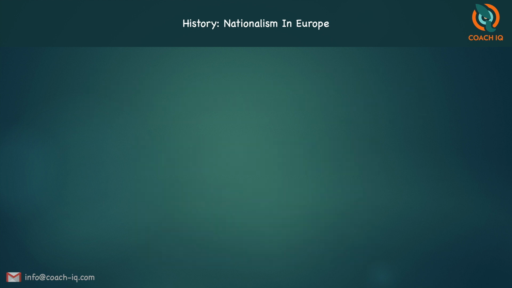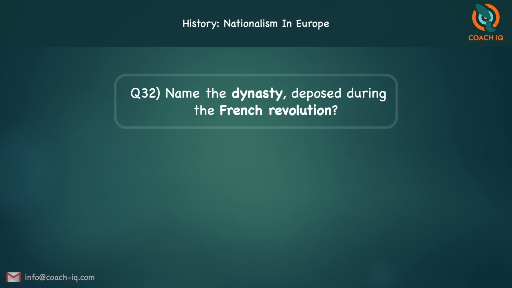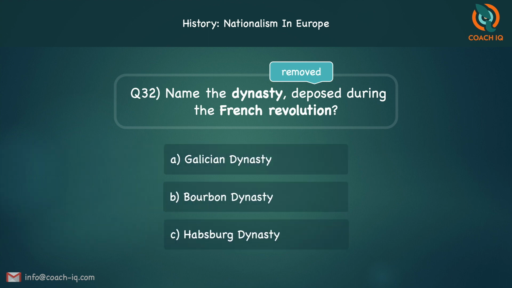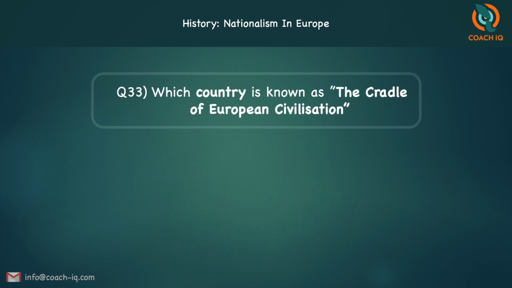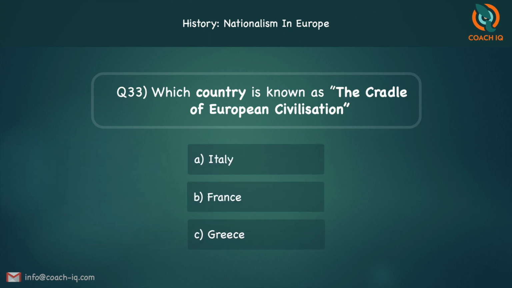The next one, name the dynasty deposed. Deposed is removed during the French Revolution. Galician dynasty, Bourbon dynasty, or the Habsburg dynasty? The answer is B, Bourbon dynasty. The next one, which country is known as the cradle of European civilization? Italy, France, or Greece? The answer is C, Greece.